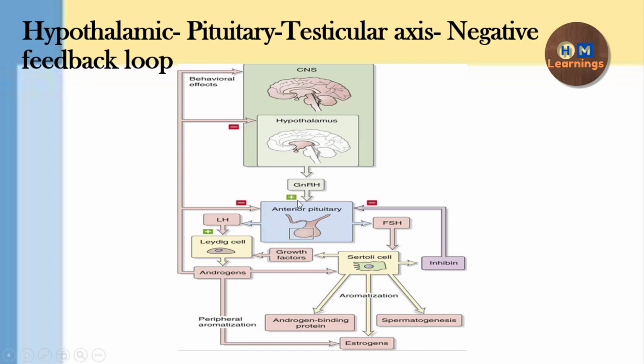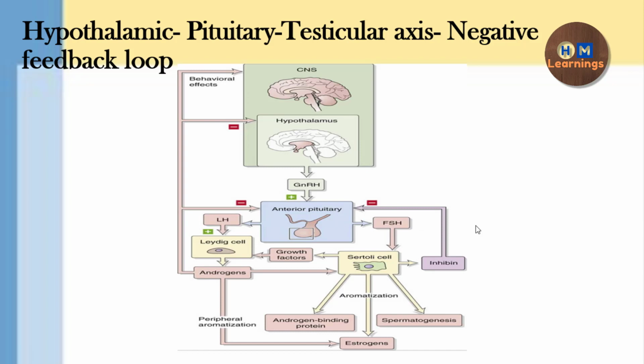This GnRH is released in a pulsatile manner. Pulsatile manner means that the secretion increases, then it decreases. There is no continuous secretion of the GnRH at puberty. At puberty, there is pulsatile secretion of the GnRH, and this pulsatile secretion acts on the gonadotropes present in the anterior pituitary. The gonadotropes, which get stimulated by the action of GnRH, will start forming the luteinizing hormone and the FSH, that is the follicle stimulating hormone.